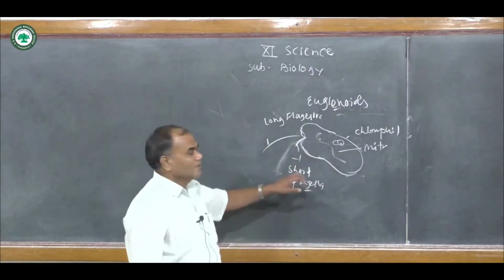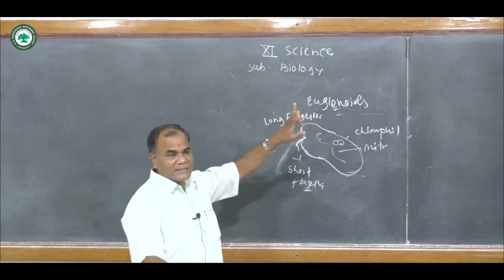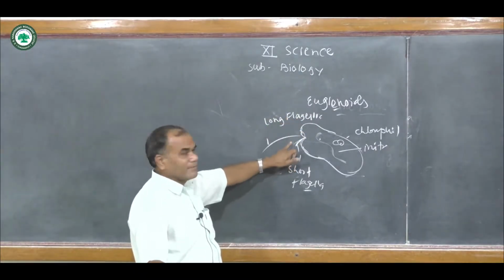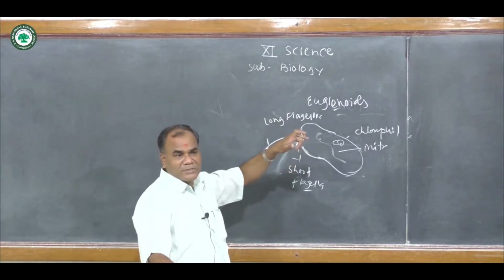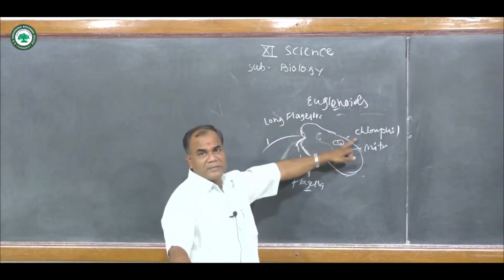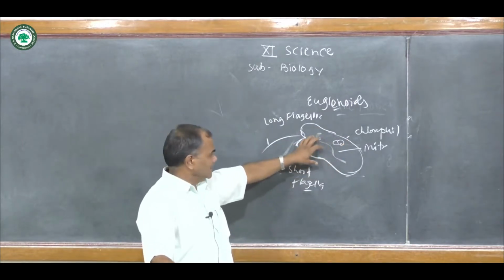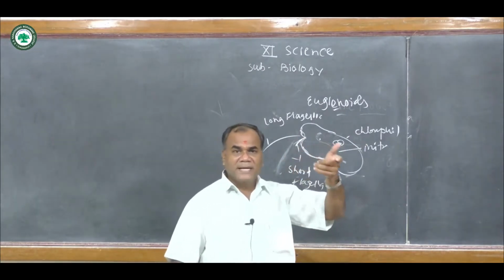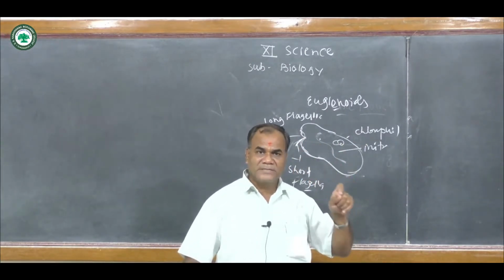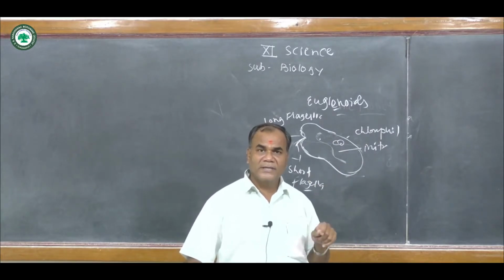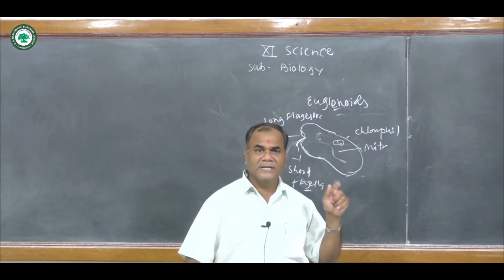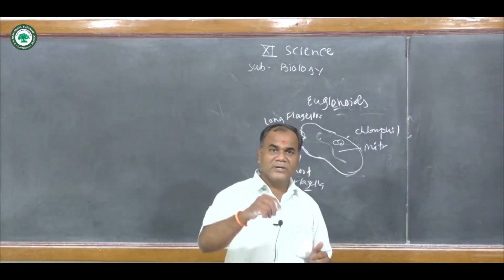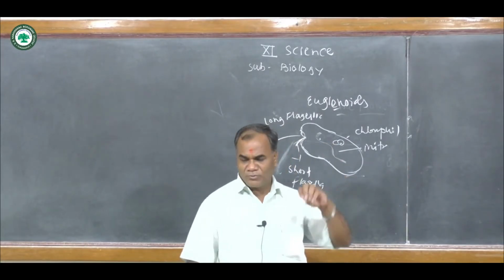See some important characters of this organism, because it has the flagella. Here the 2 types of flagella of this organism can be seen. One is the long flagella, one is the short flagella. It is useful for the locomotion of these organisms. They contain the chlorophyll pigment, that is chlorophyll is present in the body of this organism. So both types of habit, that is plants as well as animal, can be seen in this organism. The flagella are locomotory organs, helpful for the locomotion of this organism. But chlorophyll pigments are present in these organisms, so they have the ability to synthesize their own food material.